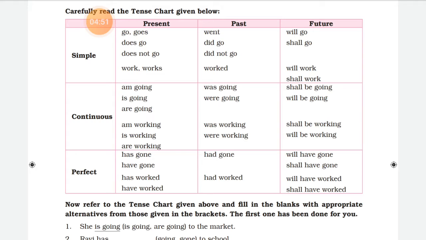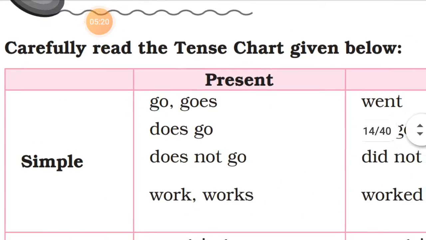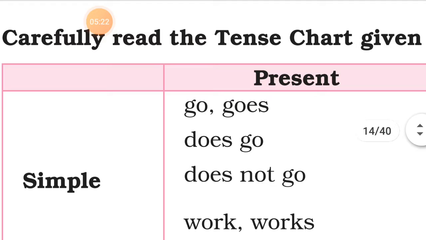In simple present tense, we use do or does to form questions and negative sentences, interrogative and negative sentences, like he does not, or she does not do this work. I do not. See here, one thing we need to keep in mind, that where to use this go, goes, right, or work or works.